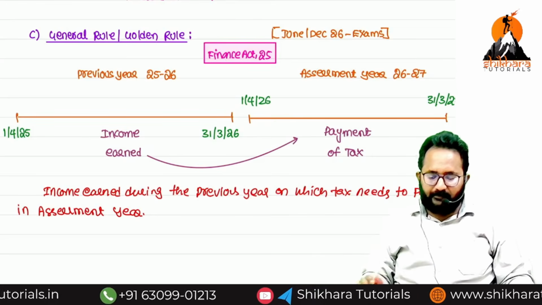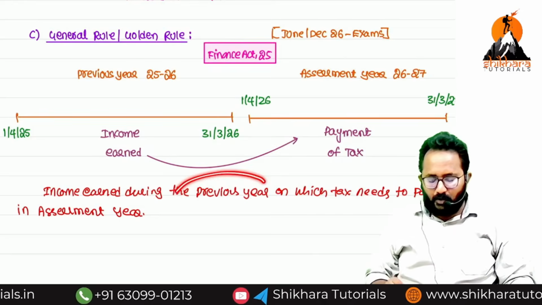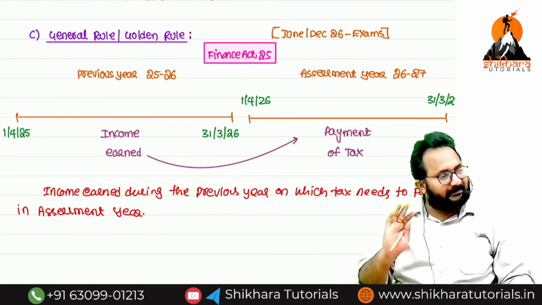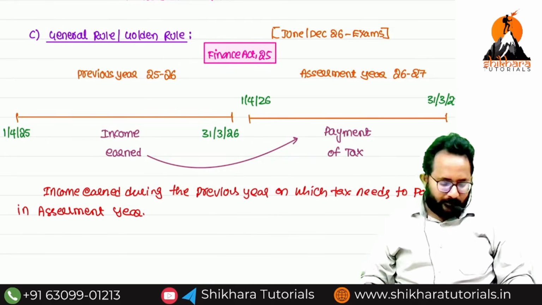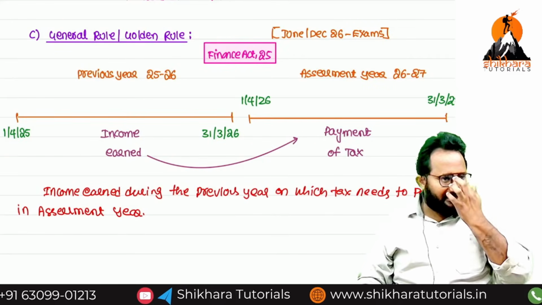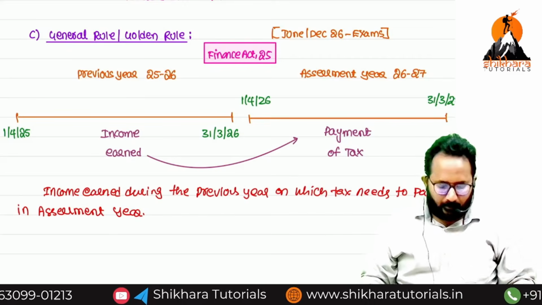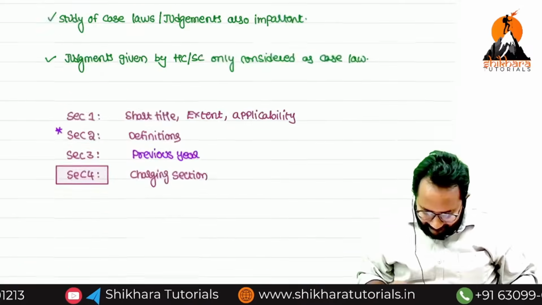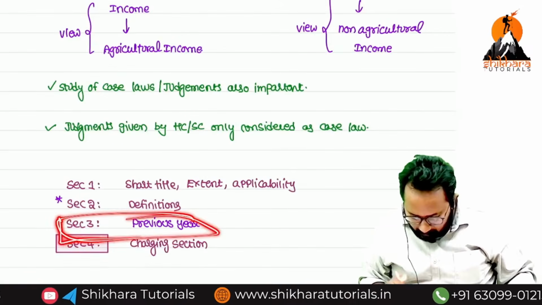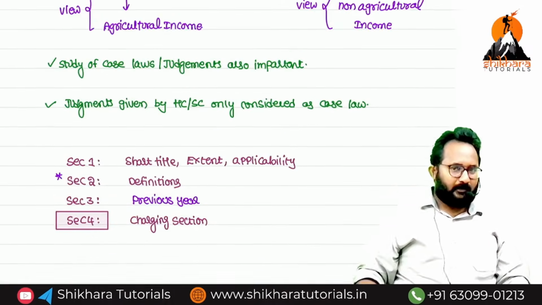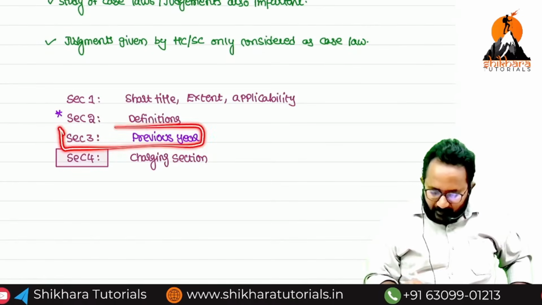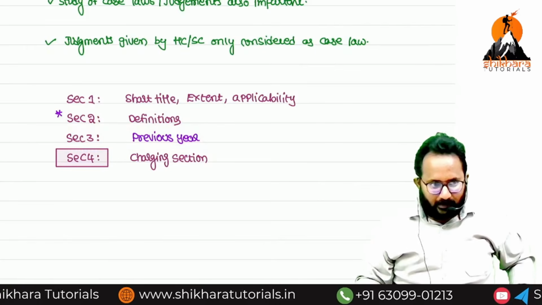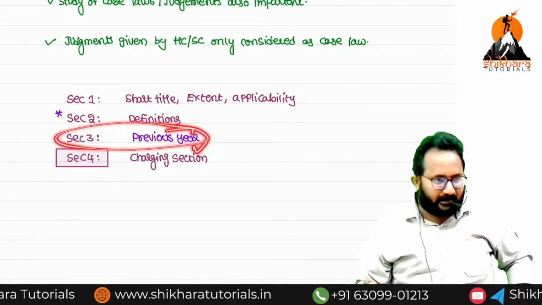What is that golden rule or general rule? If any income is earned during the previous year, on which we are required to pay the tax in the assessment year, now we can write the previous year and assessment year definitions. Previous year definition is in which section? Section 3. Section 3 is the definition of previous year. Remaining all are defined in section 2 only. Yesterday I discussed, now you are saying reverse.